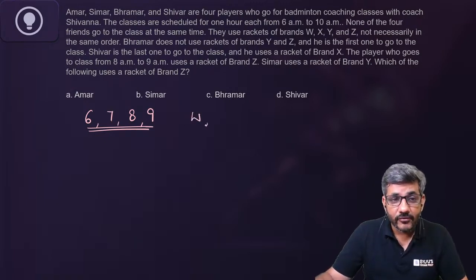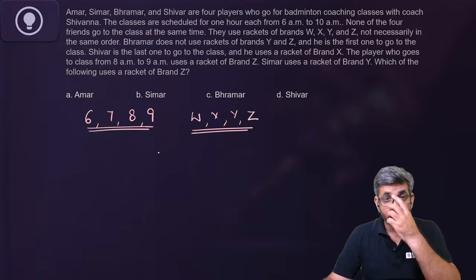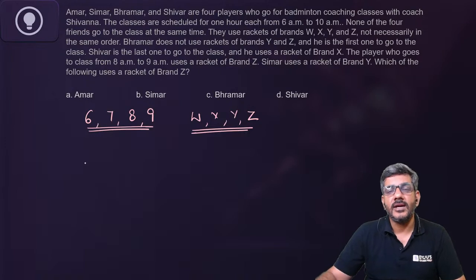So these are the 4 rackets that they are using, W, X, Y and Z. Brahmar does not use rackets of brand Y and Z, and he is the first one to go to the class. Shivar is the last one to go to the class. He uses a racket of brand X. The player who goes to class from 8 to 9 uses a racket of Z. Simar uses a racket of brand Y. Which of the following uses a racket of brand Z?